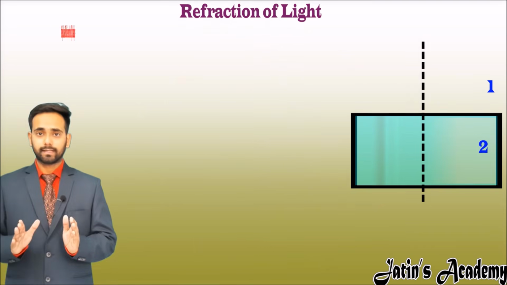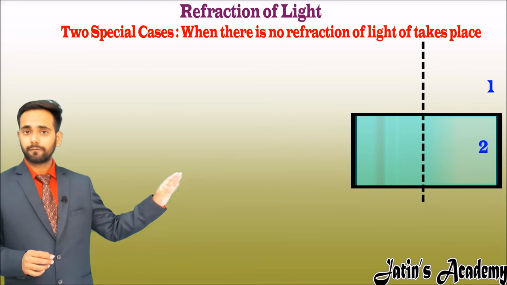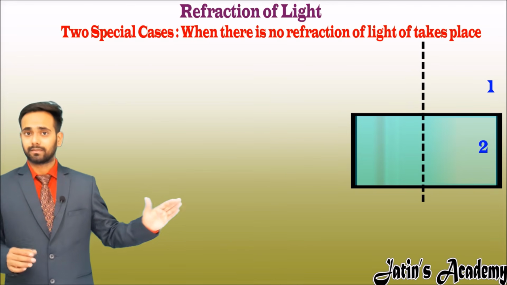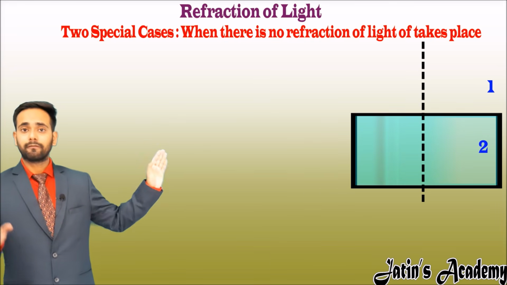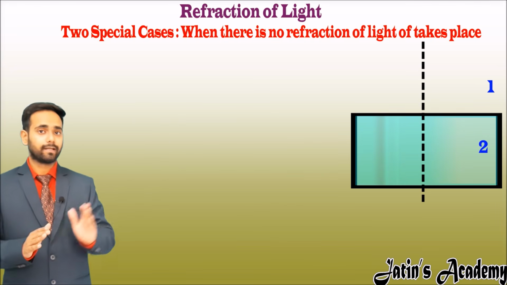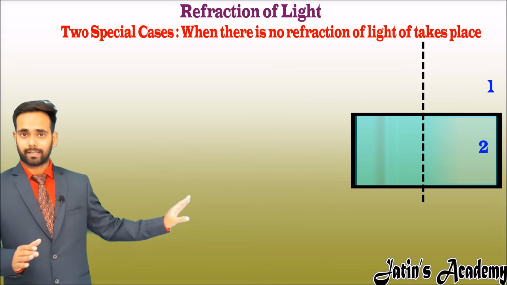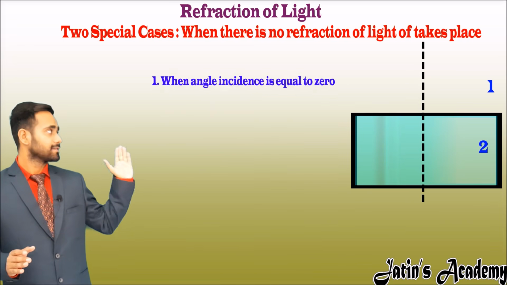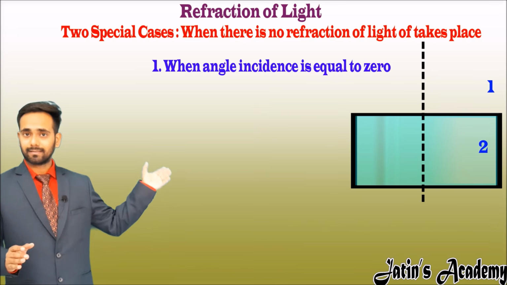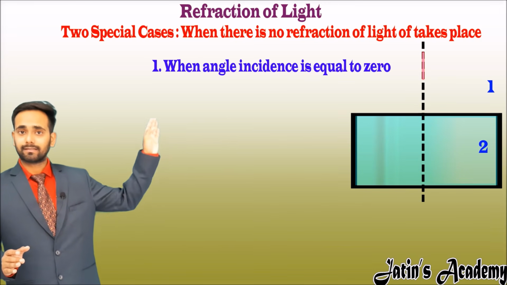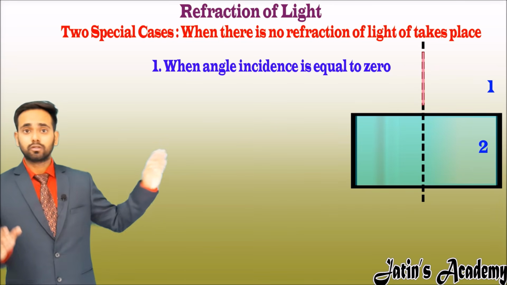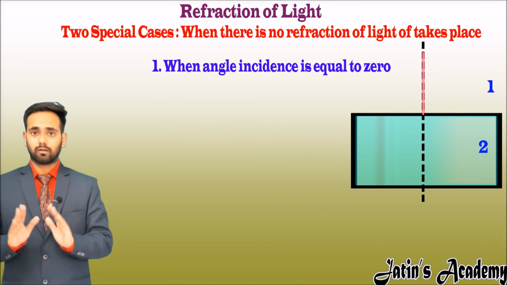Let's see the two cases when no refraction of light takes place. It means the light is coming from one medium and, without showing any bending, goes to the second medium. The first case is when the angle of incidence is 0. When the angle of incidence is 0, the incident ray is coming along the normal, so the angle of refraction is also 0.